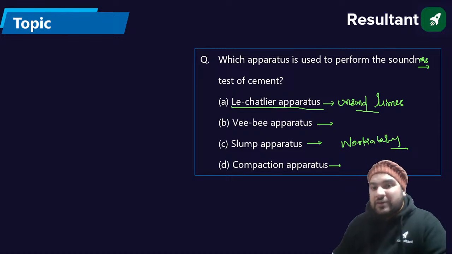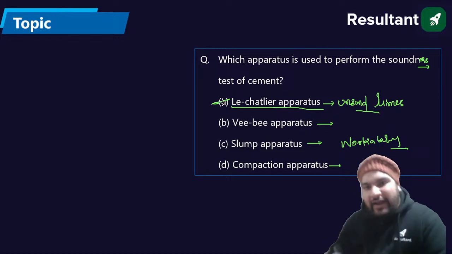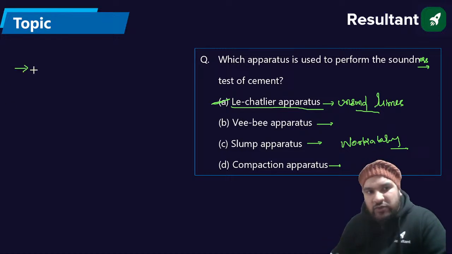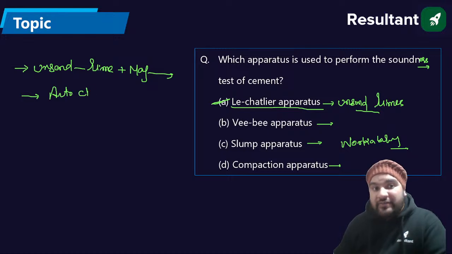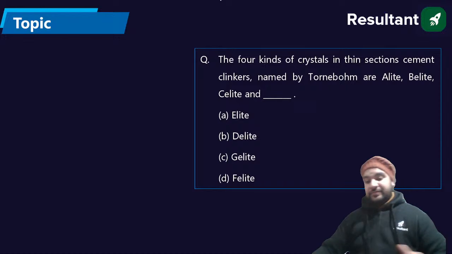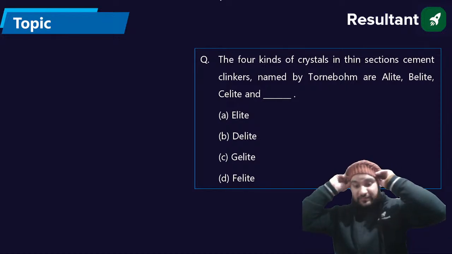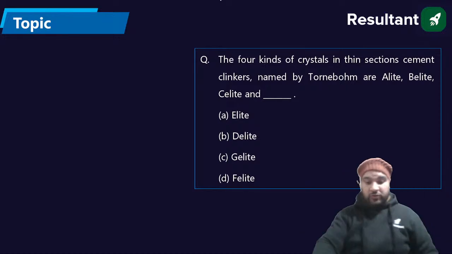Okay. So unsoundness is detected by Le Chatelier's apparatus. And when the examiner asks you about unsoundness due to lime plus magnesia, you will use directly the autoclave test. Next question on your screen.